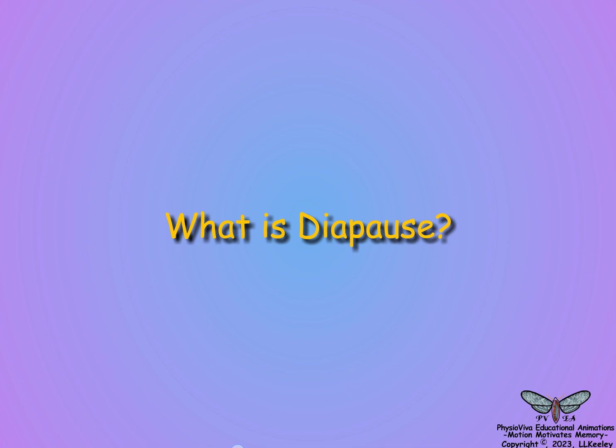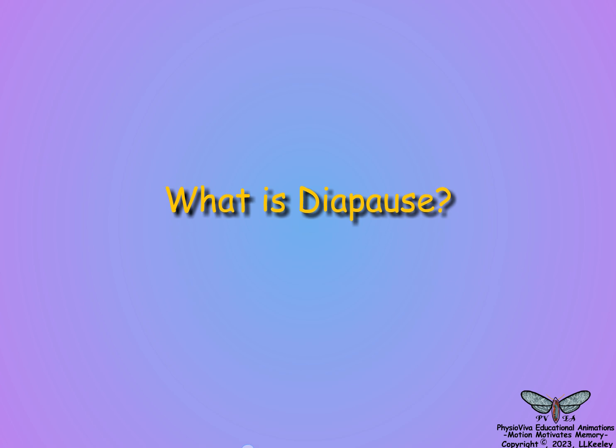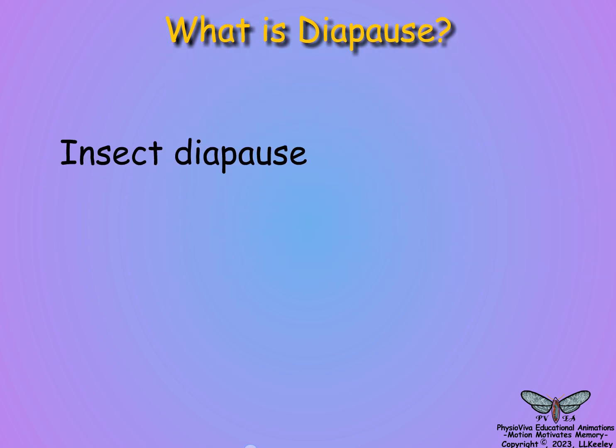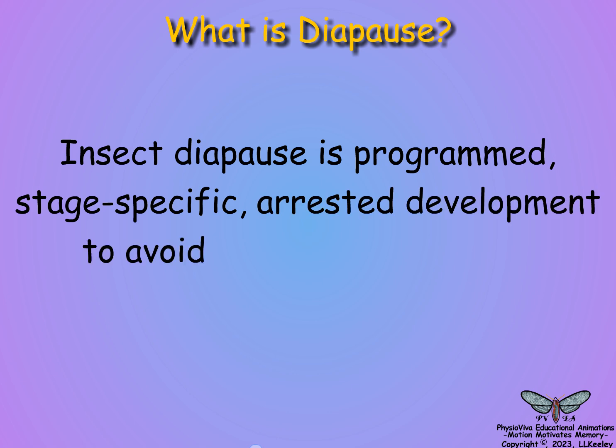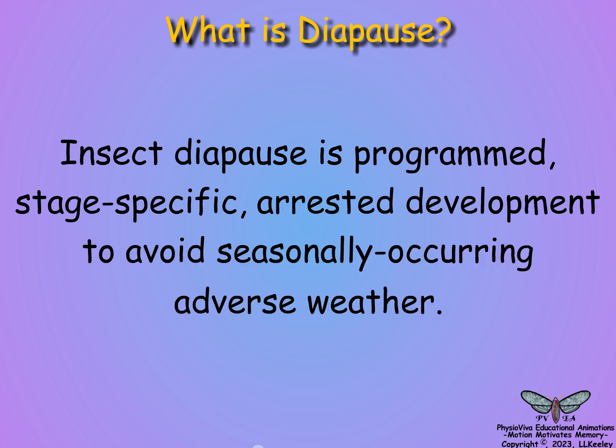Insects survive adverse weather conditions by entering a physiological state called diapause. What is diapause? Insect diapause is programmed, stage-specific, arrested development to avoid seasonally occurring adverse weather.